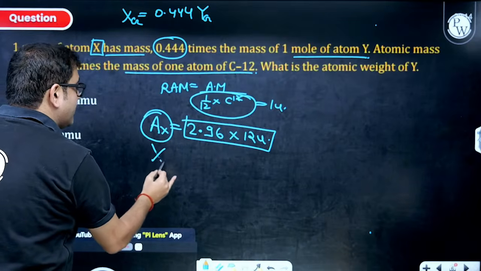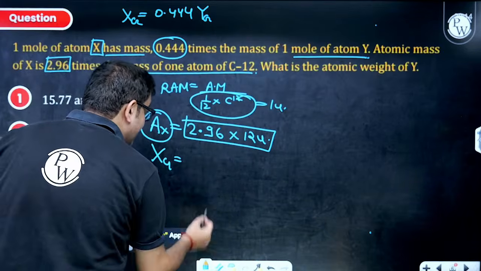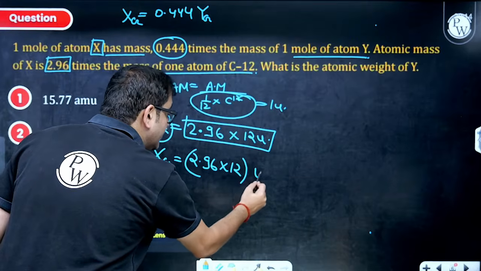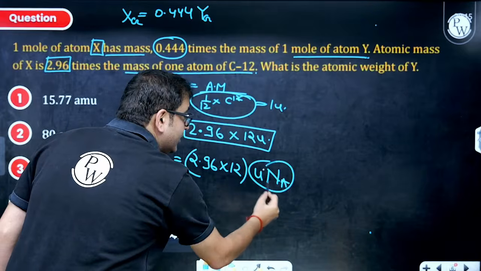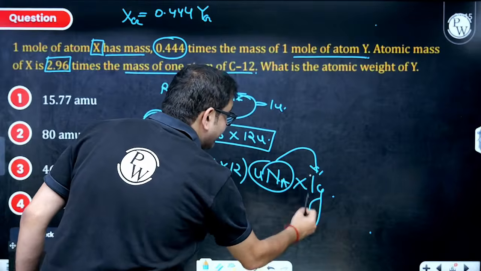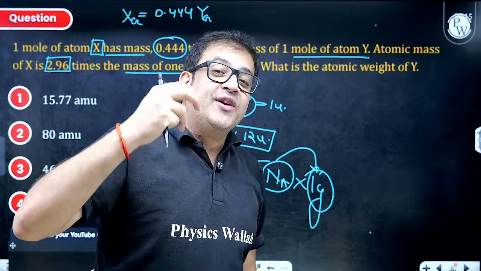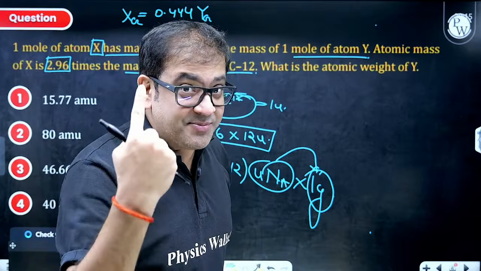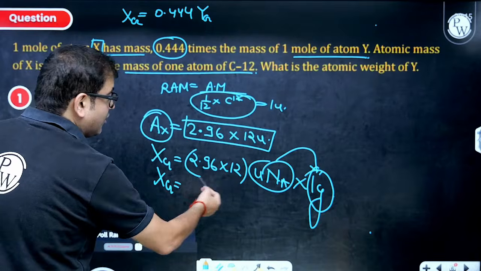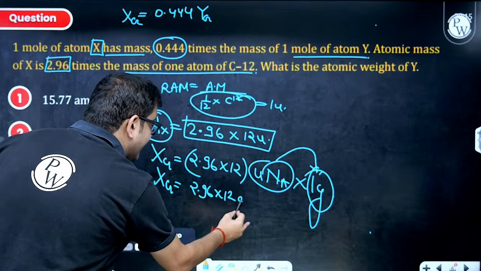Sir, gram atomic mass of X will be, this is mass of 1 atom, so mass of 1 mole of atoms will be 2.96 into 12 into U into Na, and we know Na into U is nothing but 1 gram, because this is the significance of 1 mole. Mass of 1 mole of any species is nothing but the mass in grams, because the multiplier becomes 1. So the gram atomic mass of X is 2.96 into 12 gram.